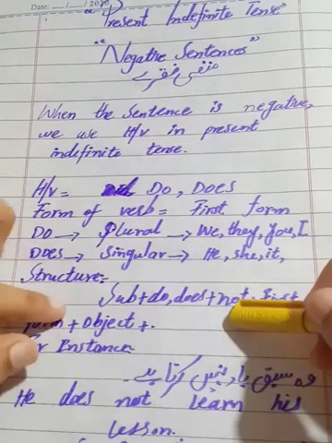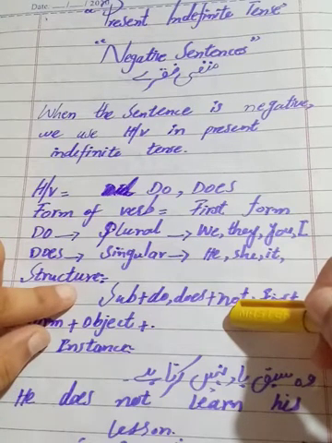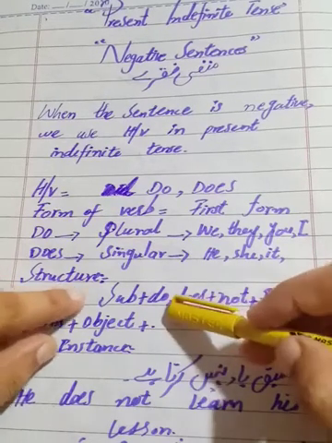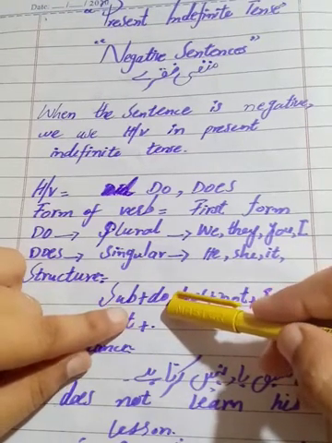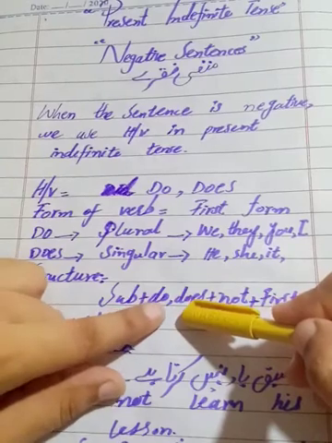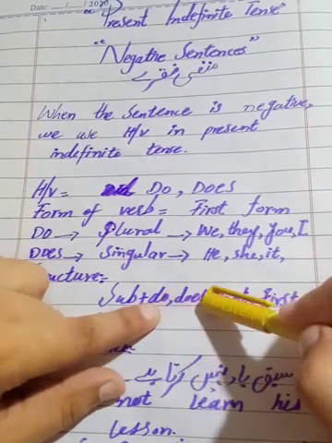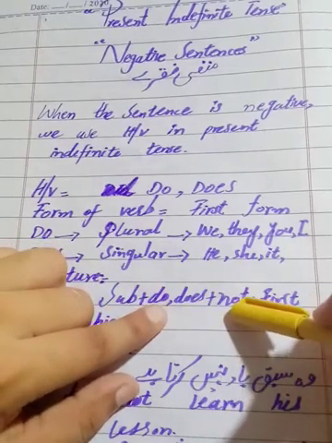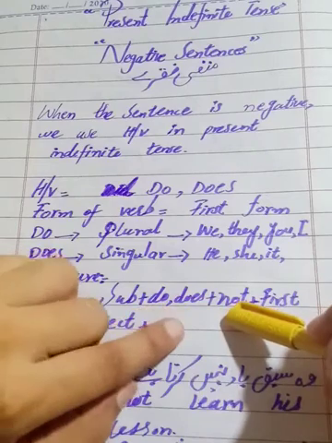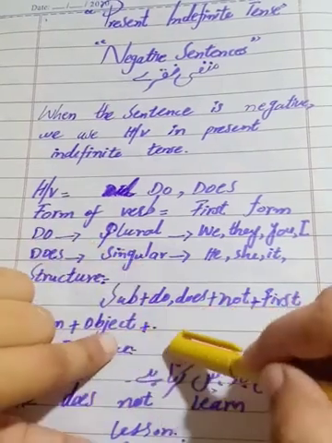Here's the structure I have written, students, for when we create a sentence in English. First is the subject. You know about the subject; I told you what a subject is. Clear? Then do or does, the helping verb. If it is singular we will use does, if it is plural we will use do. Next, not. After the helping verb we use not, then first form, then object, and in the last a full stop.